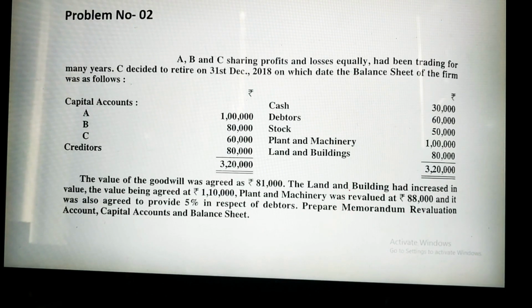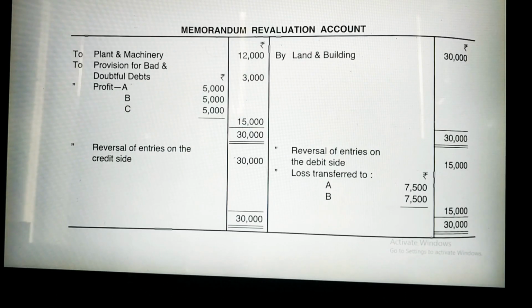Here we will start with the value of the goodwill. It is given that land and building has increased, so we will write the increased value. Earlier it was 80,000, but now it has become 1 lakh 10,000. So there is a difference of 30,000. The value of your land and building has appreciated by 30,000 rupees, so I have taken 30,000 rupees for land and building.